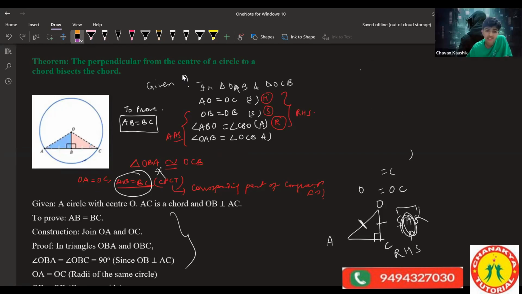Both radiuses are equal, so 2X is 180. Then we need to draw the lines, both of them, and a circle here. So AB is equal to BC, because this part is coming like a line segment.